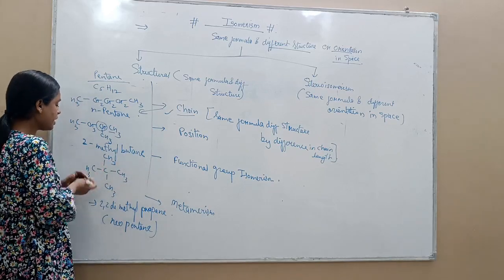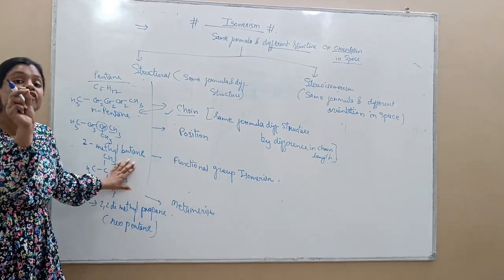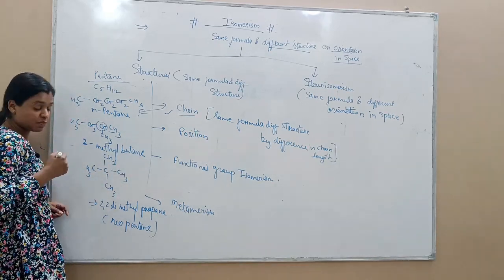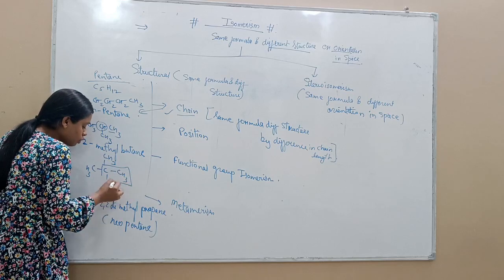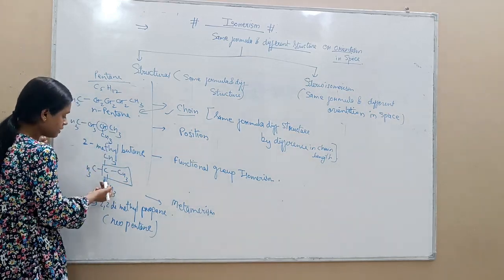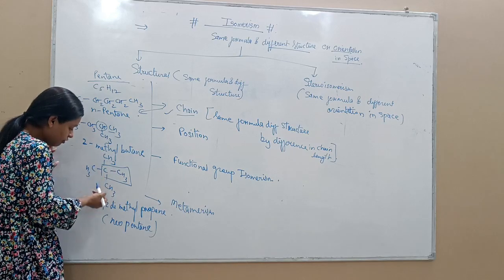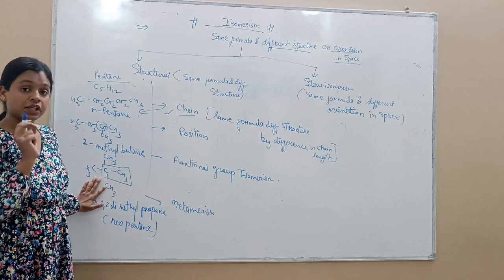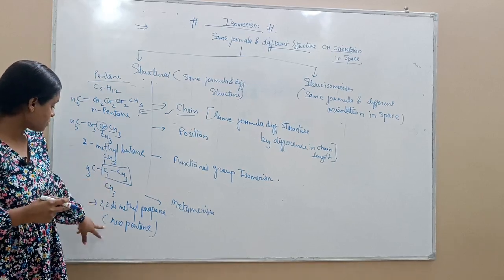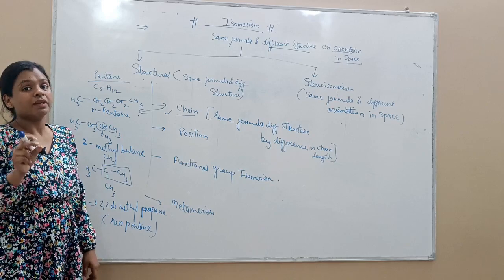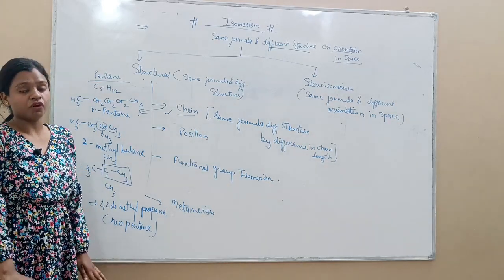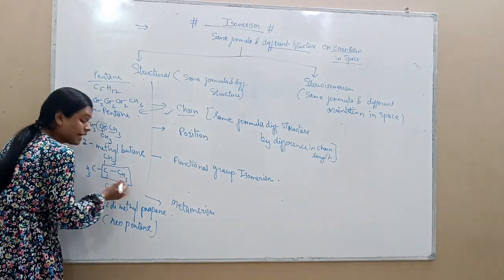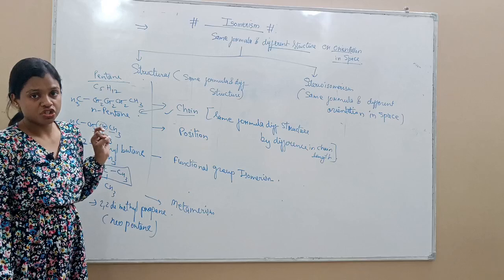Neo condition means there should be 3 free methyl carbons present, and at least 2 carbons in the main chain. If I take these 2 carbons in the main chain and there are 3 free carbons also present, that is called neo position. Neo position is present in this carbon, so it is called neopentane. But neobutane cannot be formed, because the second condition is at least 2 carbons present in the main chain.